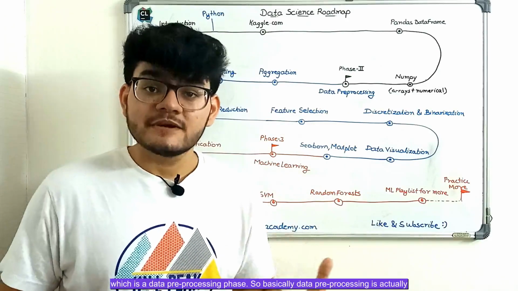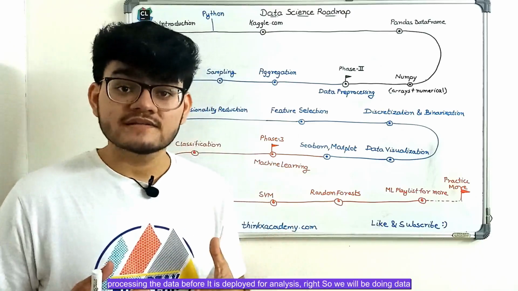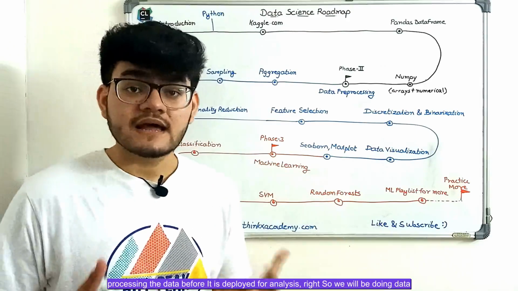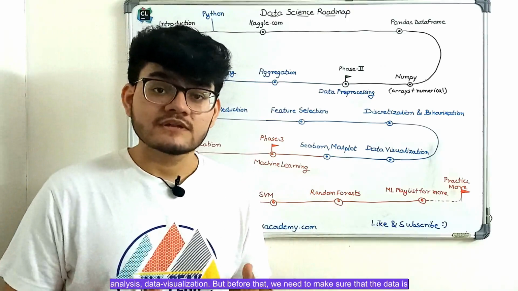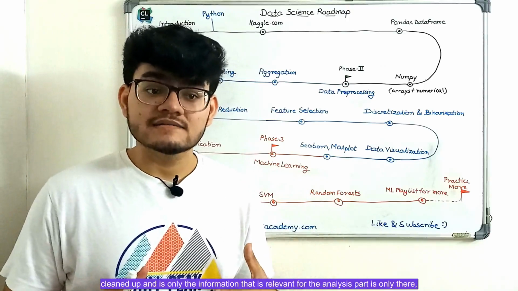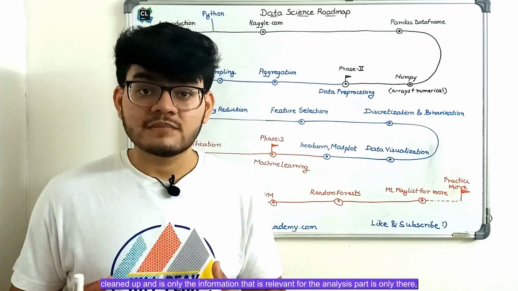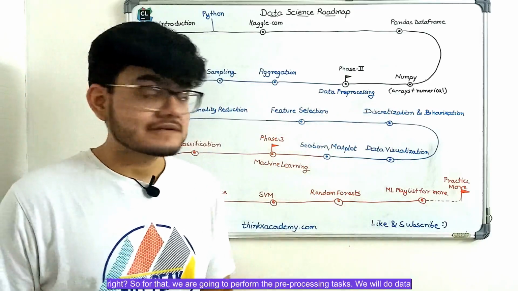So basically data pre-processing is processing the data before it is used for analysis, right? So we will be doing data analysis, data visualization, but before that we need to make sure that the data is cleaned up and only the information that is relevant for the analysis is there, right? So for that we are going to perform the pre-processing tasks.